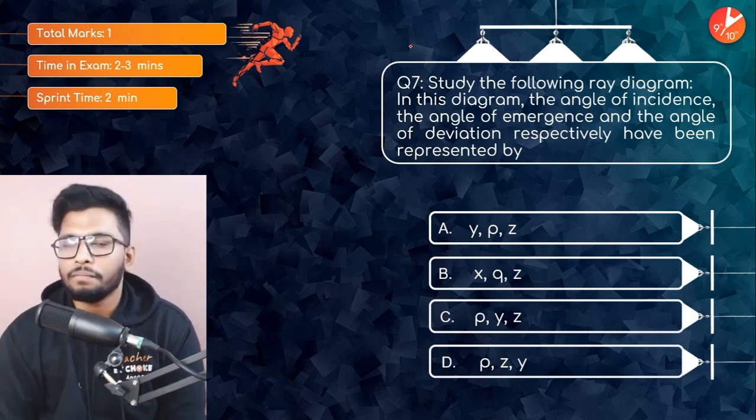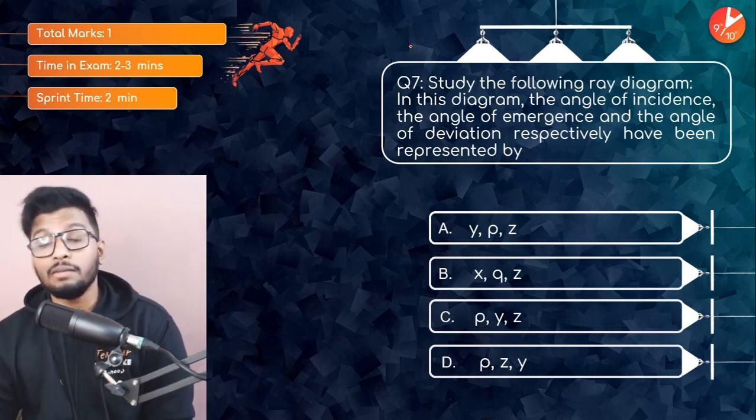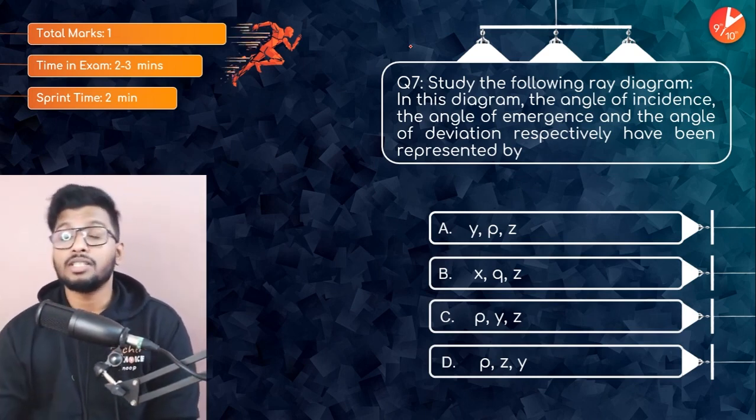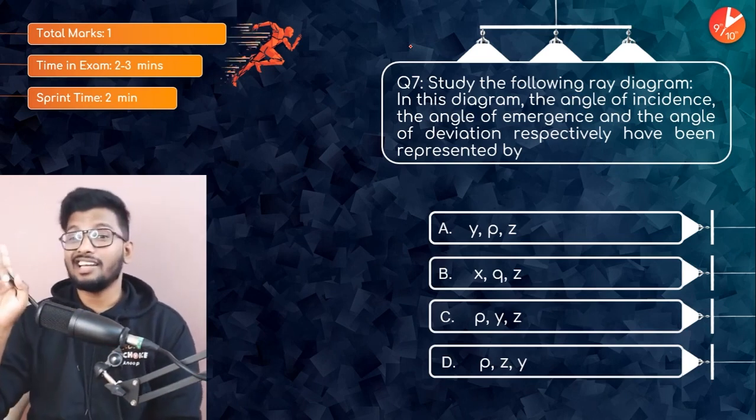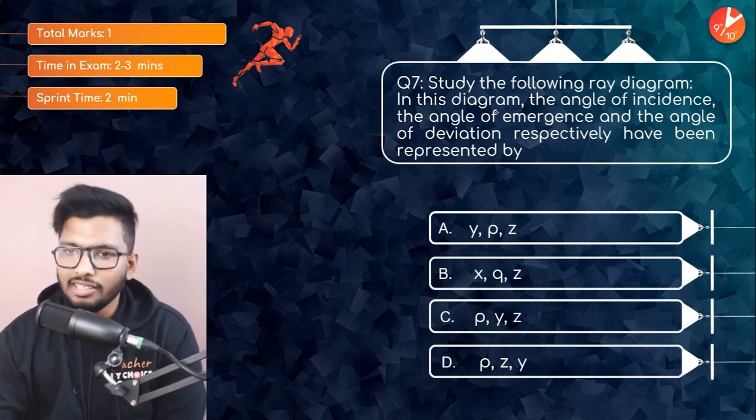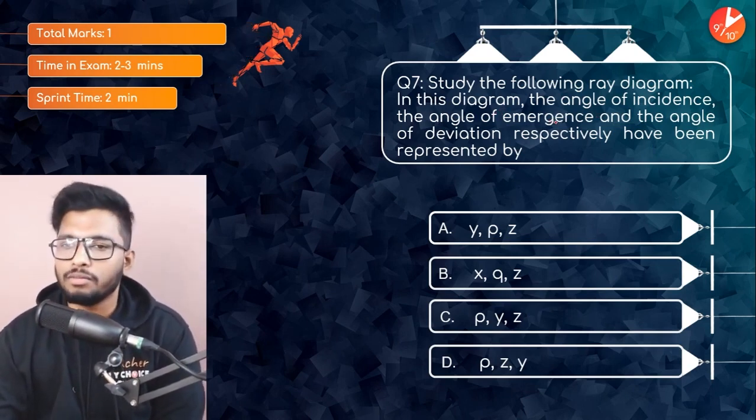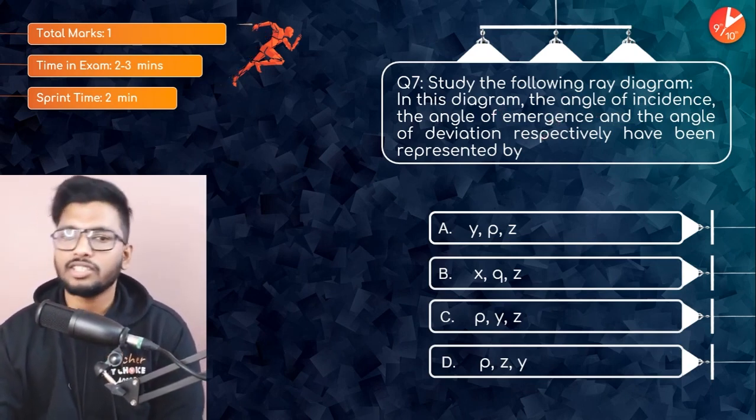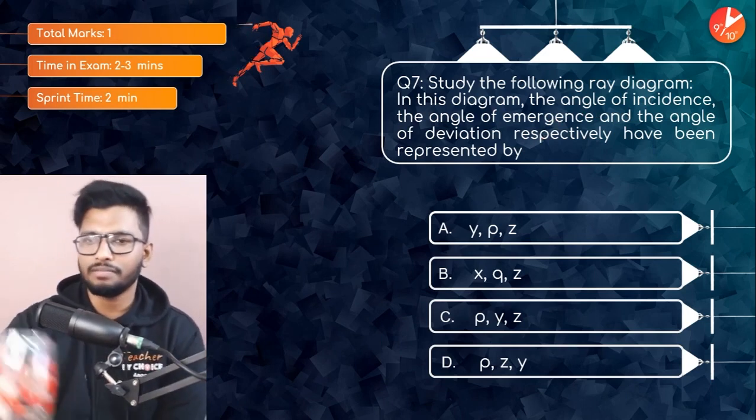Like for example, this one, seventh question. 2 to 3 minutes in your exam, still 1 mark, but let's spend 2 minutes. I think it'll take less than 2 minutes, but let's take a look at this. Study the following ray diagram. In this diagram, the angle of incidence, the angle of emergence, and the angle of deviation respectively have been represented by what?